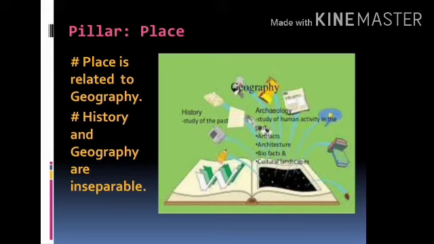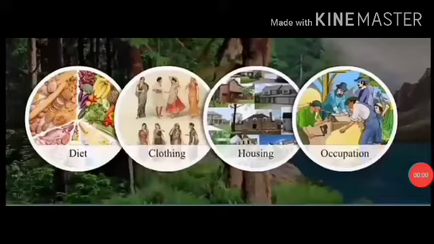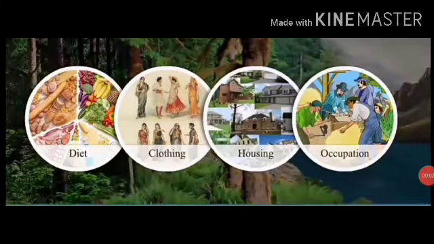For example, Marathas had acquired various territories of India. For that, we must refer to the map. Which places were acquired by the Marathas, or we can also say by the Mughals. Secondly, we can say that geography has a great influence over history. That means geographical factors such as climate have a great impact on humans, because history tells us about the society or the individuals. If there is a change in climate, it will definitely affect us.